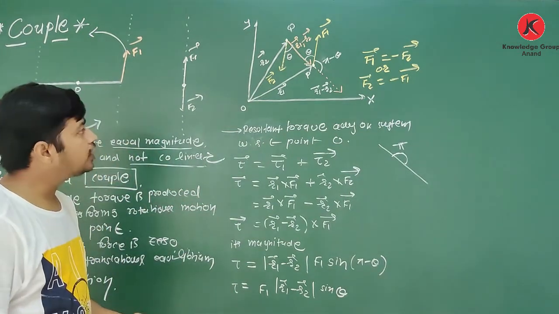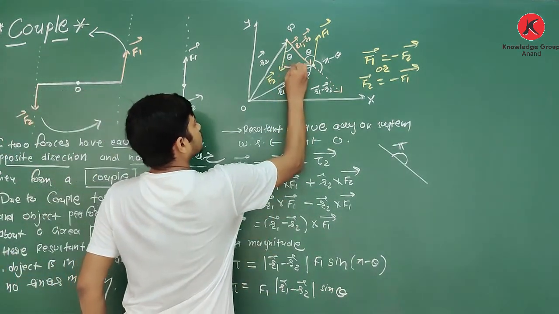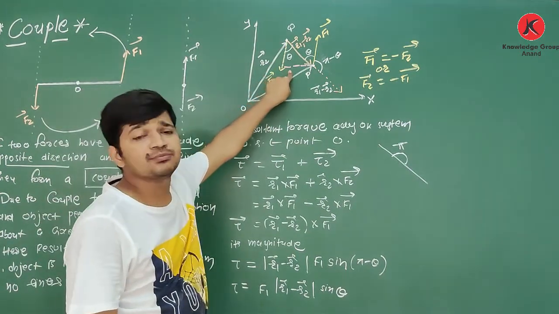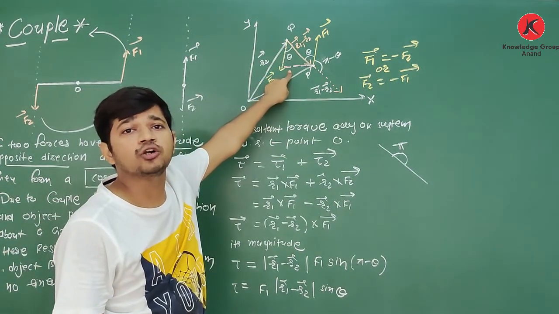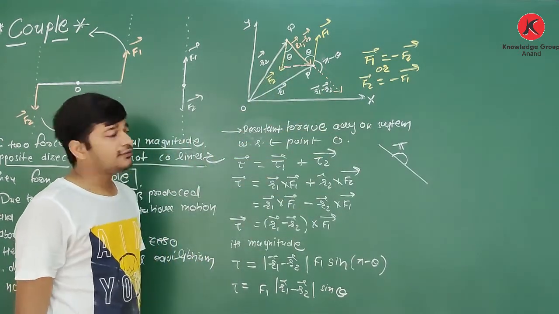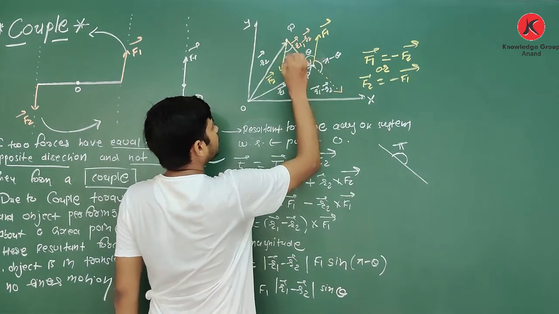See, I will draw one line like this. This pink line is nothing but the perpendicular or shortest distance between F1 and F2. See, it makes angle 90 here and it also makes angle 90 here.